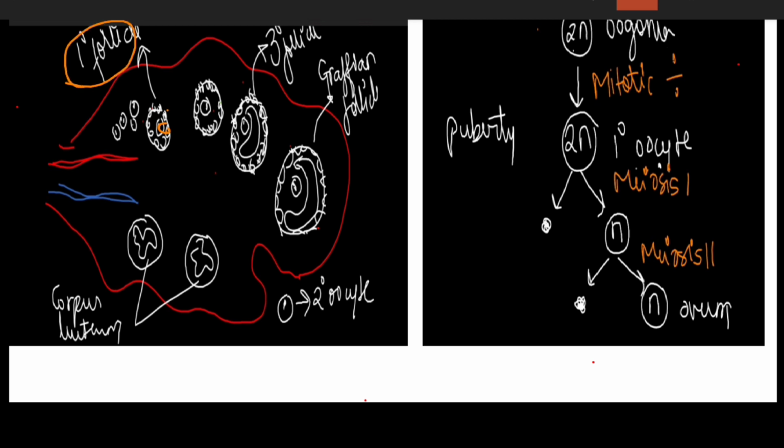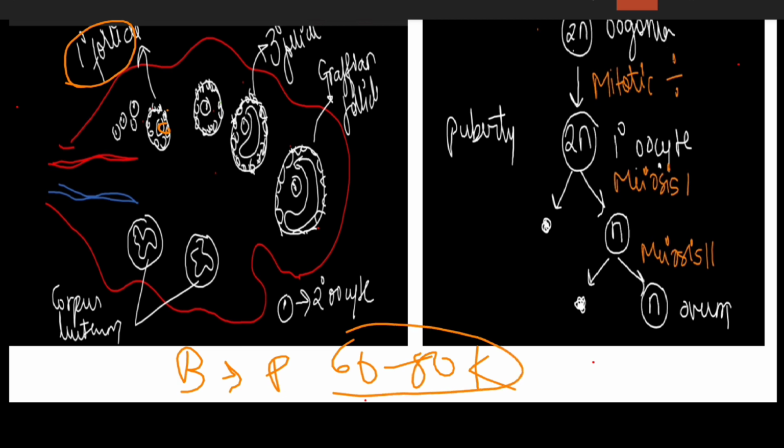Large numbers of the follicles will degenerate during the phase from birth to puberty. There are many, but some of them will degenerate, and at puberty only 60,000 to 80,000 primary follicles are left in each of the ovary. So in each ovary, how many follicles are left? Primary follicles are left, only 60 to 80,000. So most of them will degenerate.